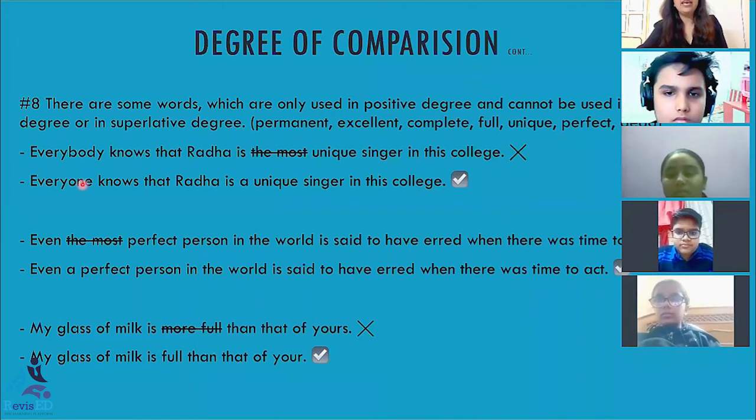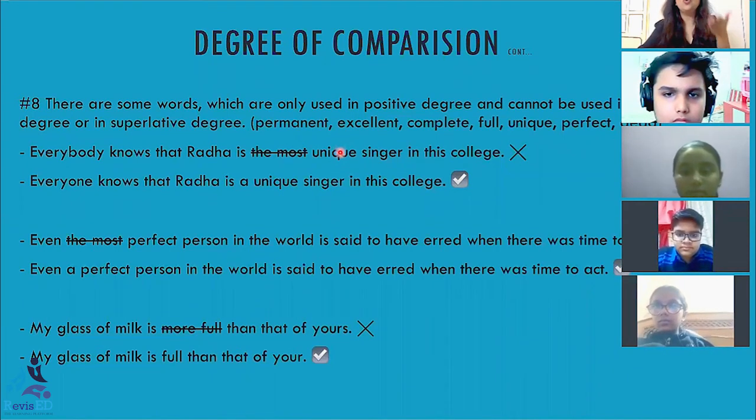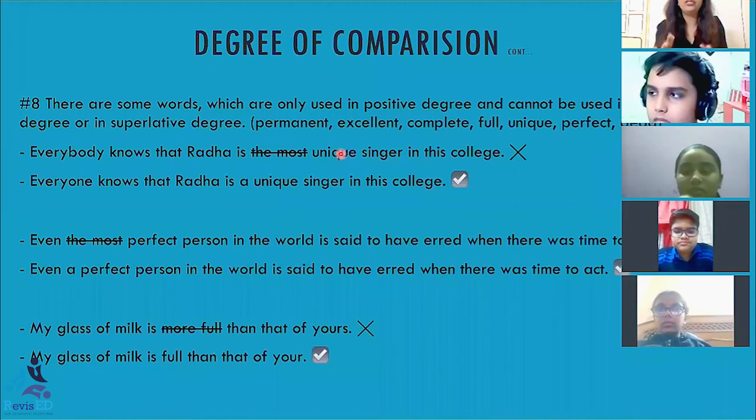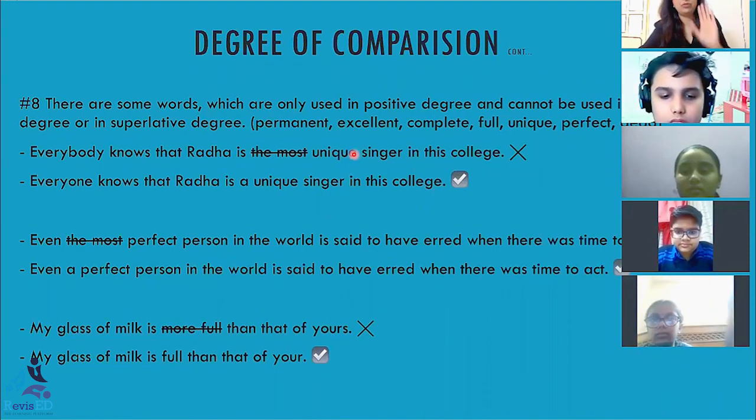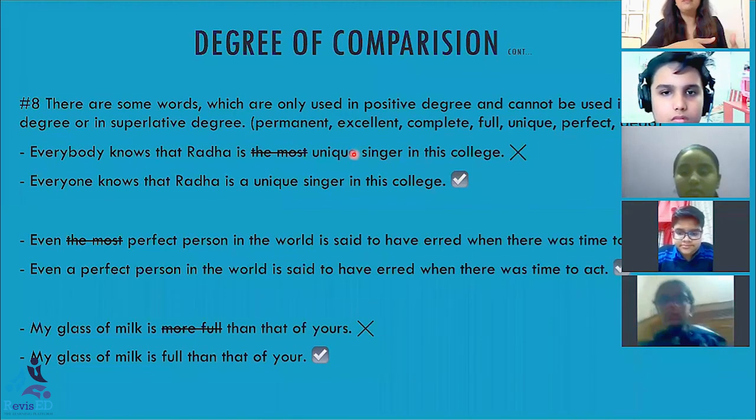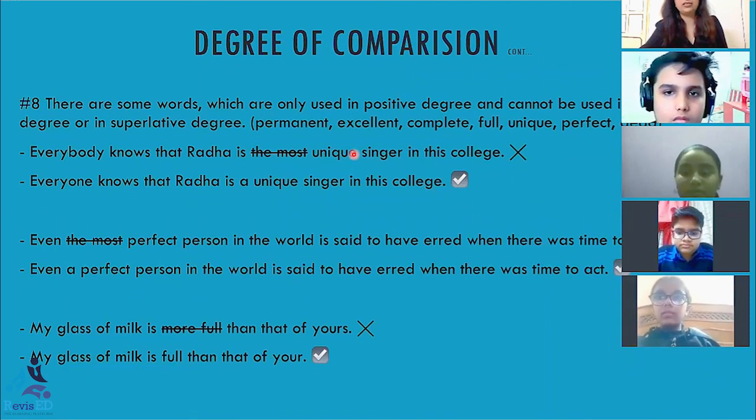See, if I say everybody knows that Radha is the most unique singer in this college, if she is already unique, it means no other student in this college is as good as Radha, is equivalent to Radha. She is already unique. Then we are not supposed to use any other degree with unique. Unique is absolute. You are not supposed to use superlatives or comparatives with them. They are only used in their positive sense.